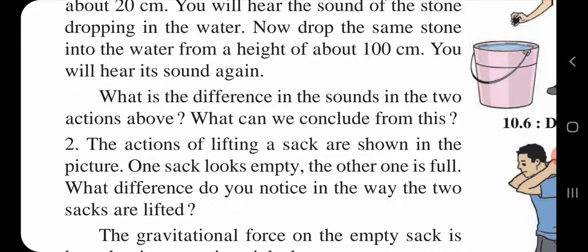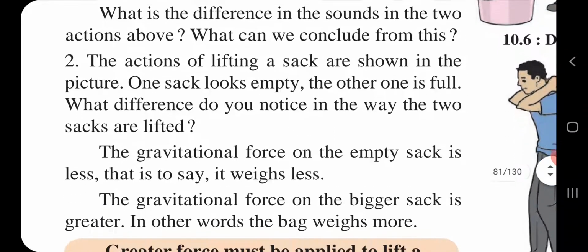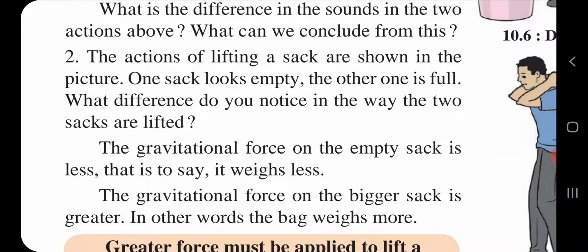Now second example. The action of lifting a sack is shown in the picture. One sack looks empty. The other one is full. What difference do you notice in the way the two sacks are lifted? The gravitational force on the empty sack is less.